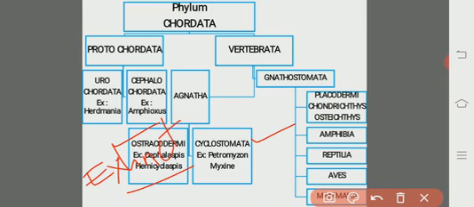There are several extinct orders in the class Ostracodermi. The body of these organisms is heavily armored. They have protective structures, and they are very ancient and primitive organisms which look like fishes.